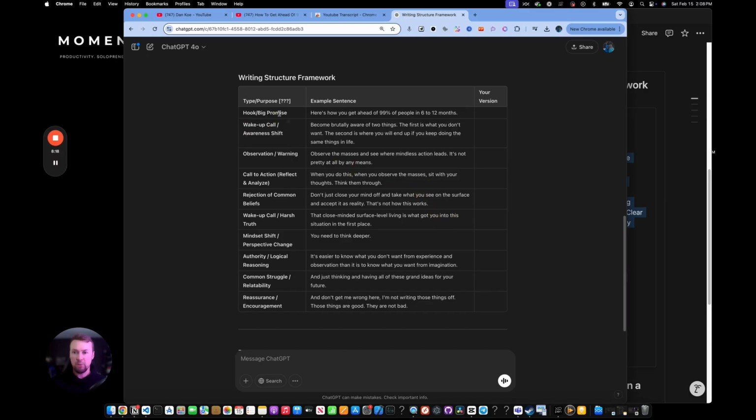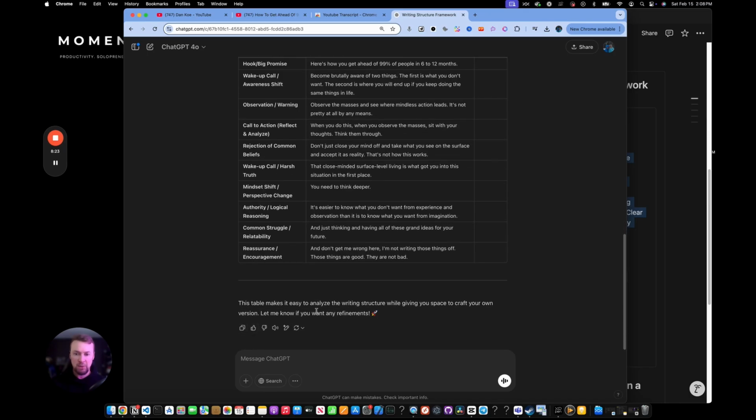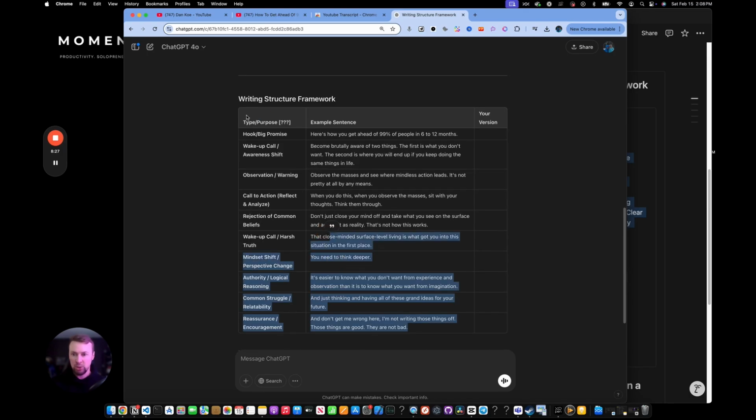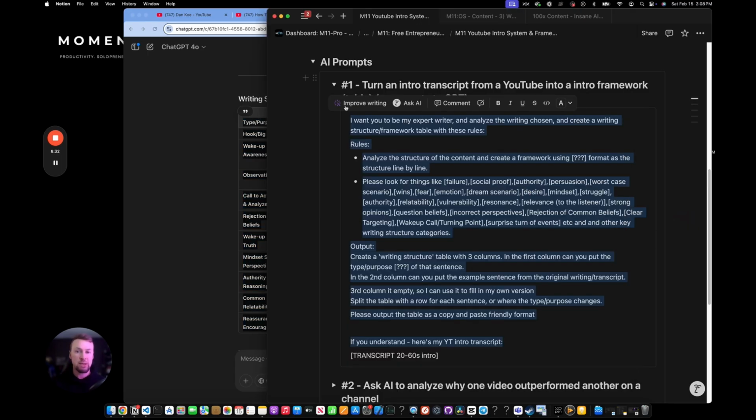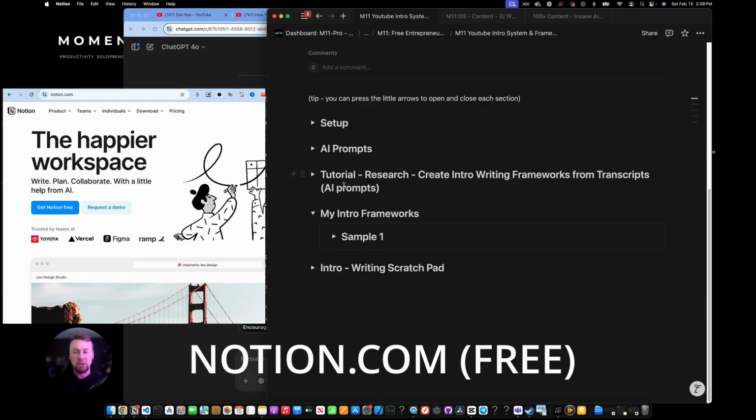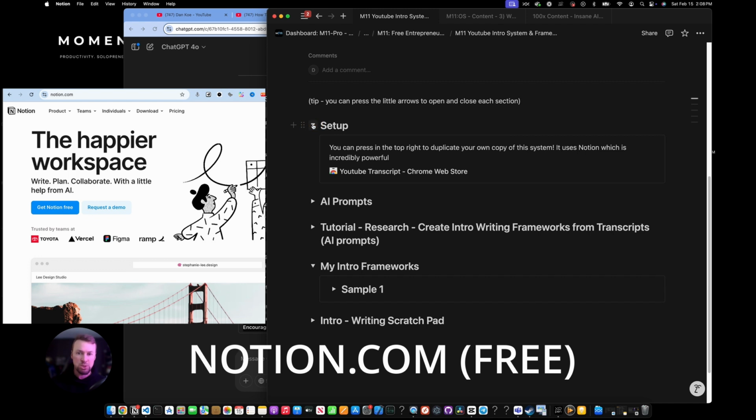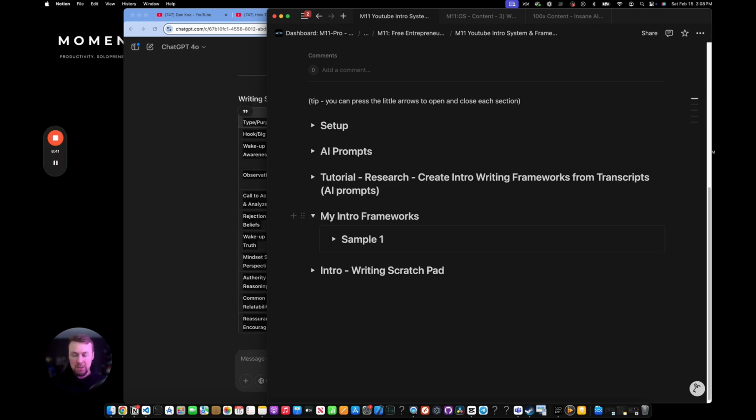I will copy this. I believe I can either press the copy thing down here, but that gets the extra stuff in. I believe I can just copy and paste like this too. And hopefully that will come through. And that's why I really recommend Notion. Here, and by the way, all these little arrows, you can just click them to open and close. And now I'm going to keep all of my frameworks for the future. So I'm in my research mode now, building up my intro frameworks that are based on viral videos. And I'm going to keep all these here until I've got a whole collection that I love. And maybe I have my top picks.